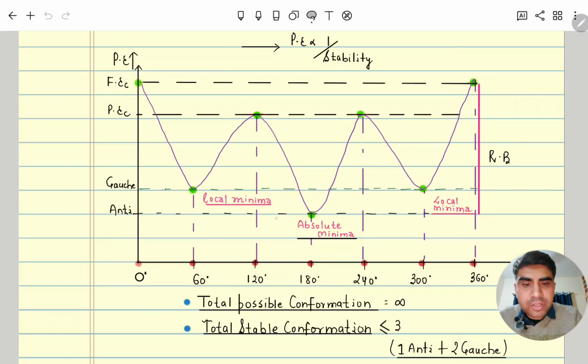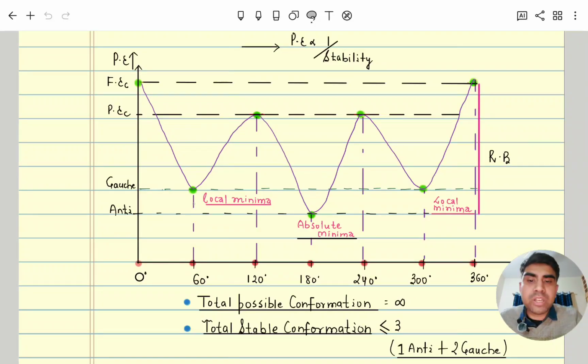So here you can see this one is the maximum, and this one is the lowest value, means here potential energy is minimum, so its stability is maximum. So this point is the absolute minimum, whereas these two gauche are local minima. So how many total conformers are possible between a carbon-carbon single bond? Infinite. At 0 degree, 0.1 degree, 0.2 degree, like that we can create infinite conformations. That's why they are not true isomers.